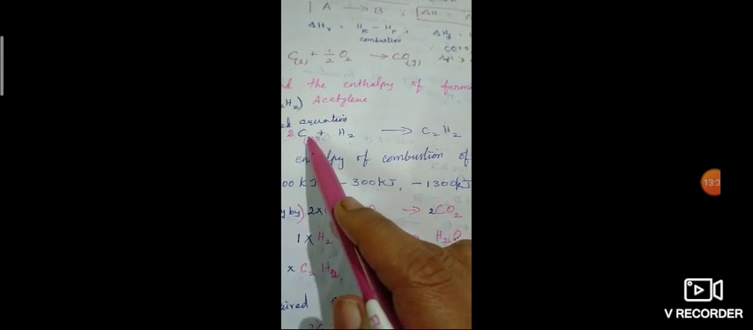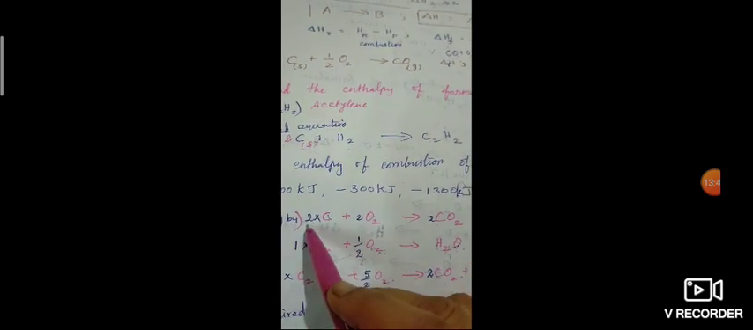Now, what is the required equation for us? The required equation is C plus H2 gives C2H2. So we have to derive this equation from the given equations. For that, first we have to look at C. How many C are there? 2 C are there, but here we have only 1 C.